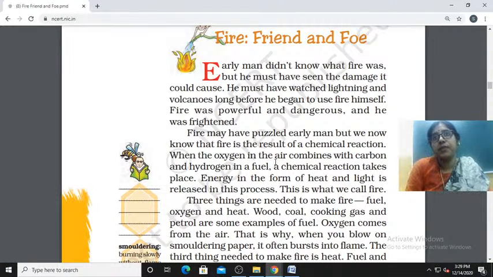Damage, of course, he has seen. Wildfire, have you ever seen wildfire in Australia? It destroyed like anything, the full jungle. So this wildfire is very dangerous. It can destroy everything, and really it's very dangerous. But these early men must have seen lightning and volcanoes, and slowly they learned to use fire themselves. Fire was very powerful and dangerous, and he was frightened also.